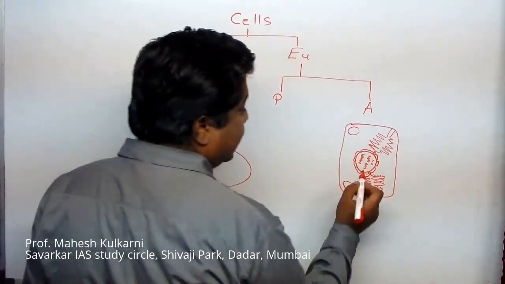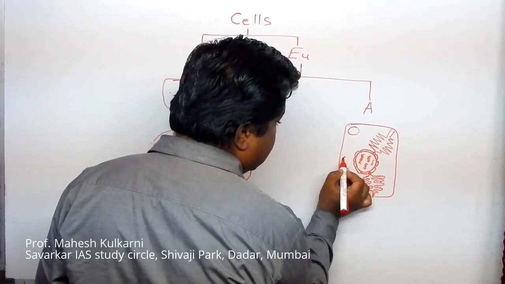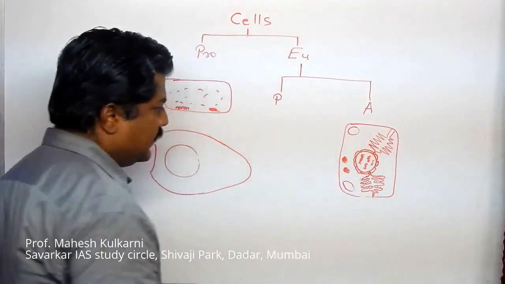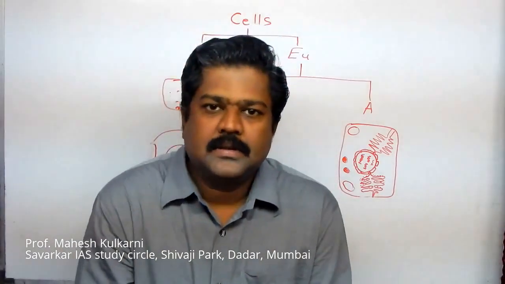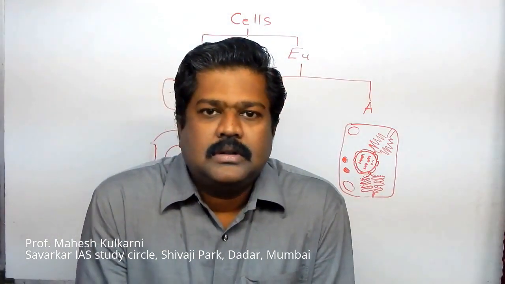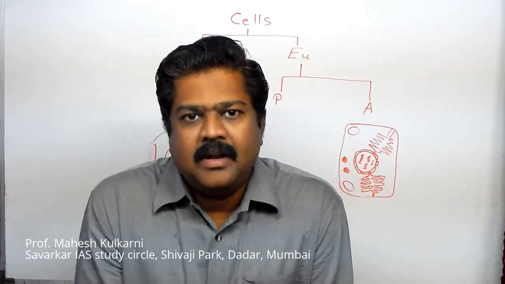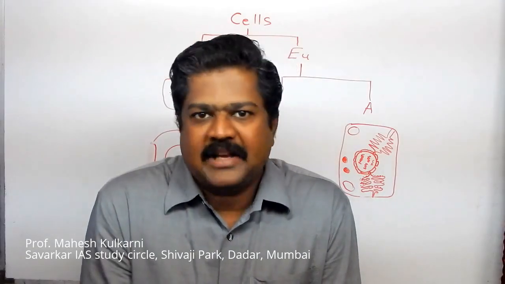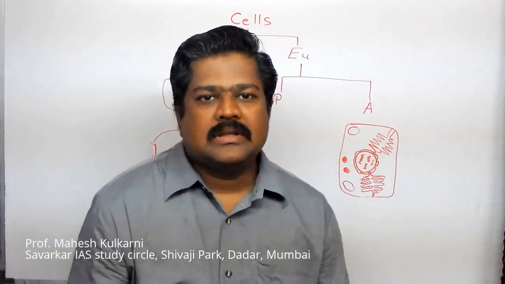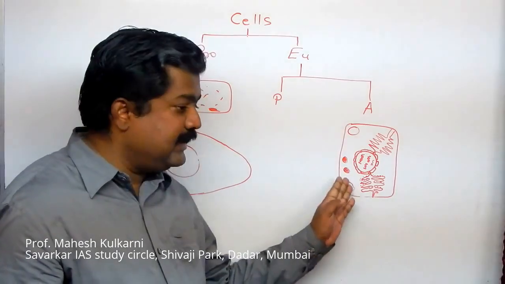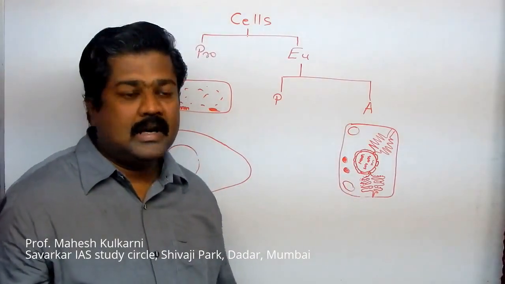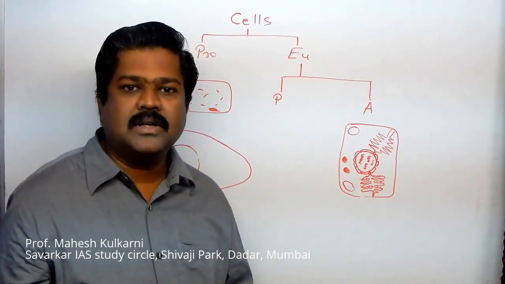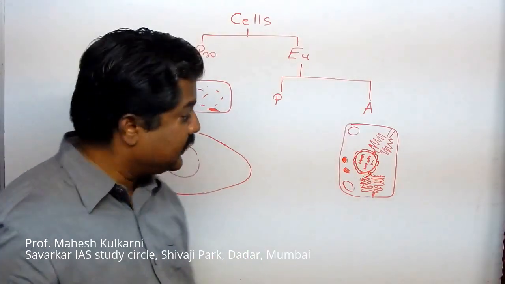Then we get here other bodies. They are filled with enzymes. Enzymes are chemicals. They are triggering chemical reactions. Some 60 different types of enzymes are present in this body. We call that lysosome. I am revising the word. They are called lysosomes.